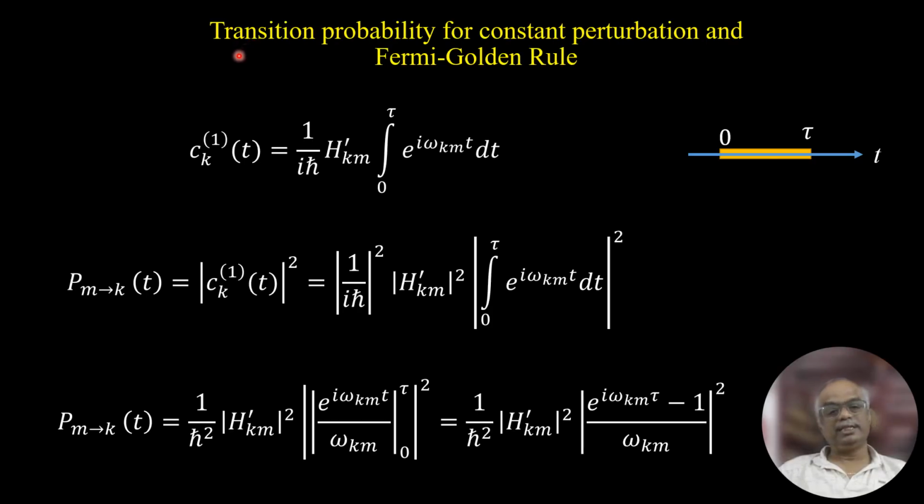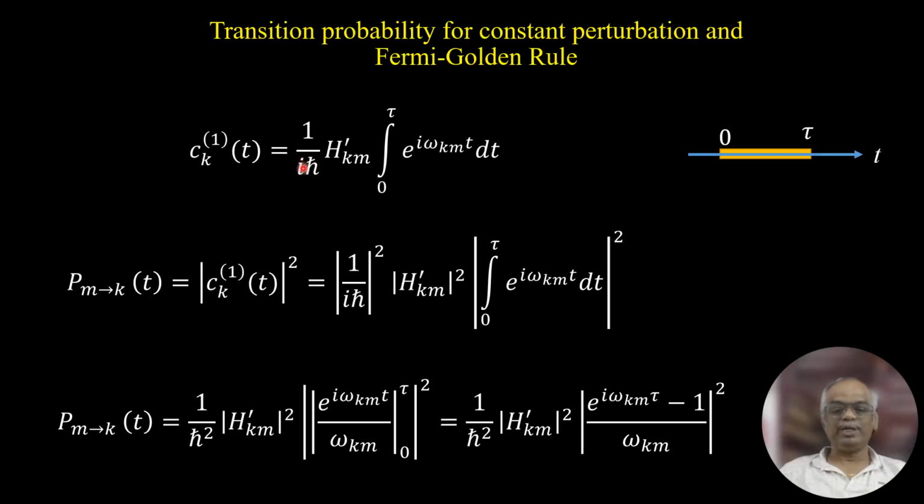In this lecture, we are going to see the transition probability for constant perturbation, and also we are going to see the Fermi Golden Rule. Let us say the system is under constant perturbation. That is, we are perturbing the system at time t equal to 0 up to time t equal to tau. We have seen in our previous class that C_k^(1)(t) is equal to